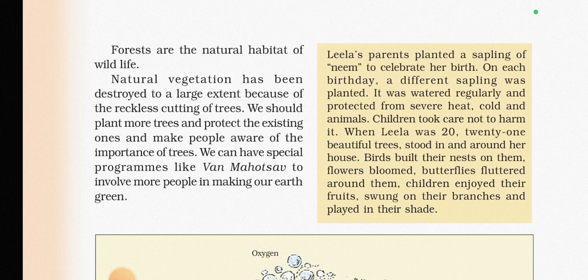Natural vegetation has been destroyed to a large extent because of the reckless cutting of trees. We as human beings harm natural vegetation for our construction activities, because every day we use things made of wood, which is taken from natural vegetation. That is the reason it is being destroyed, and it is becoming the reason for the imbalance of nature.